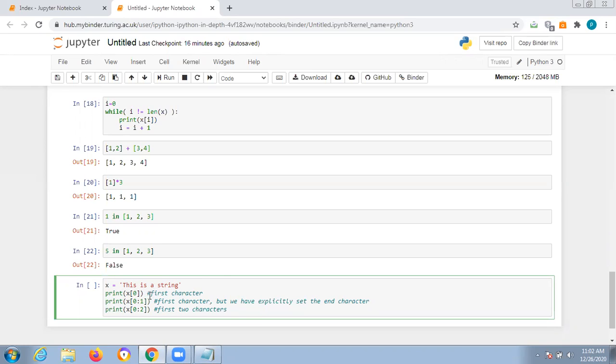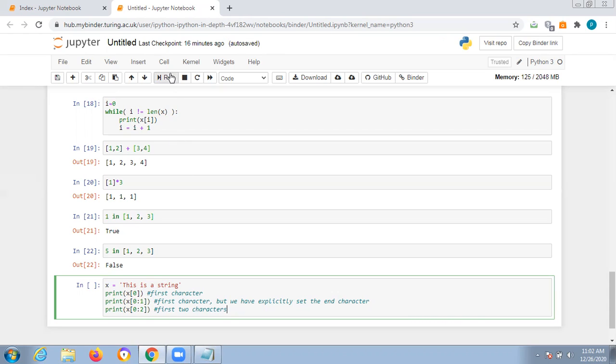If you are displaying x[0], what will be printed? First one, it will be printed: t. If you are giving x[0:1], then what will be printed? T also will be printed, but as a character. Will it print h also? No. Are you sure it will go to the next one? If it is 0 to 2, it means the first two characters will be printed. If it is 0 to 1, it will end there only.